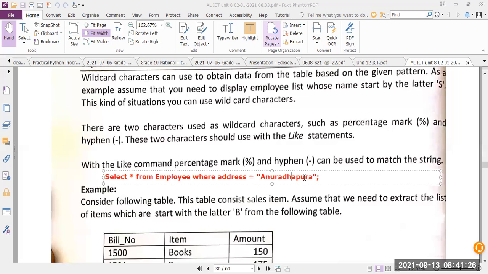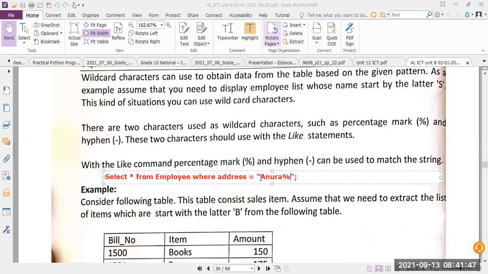So in that case, we are going to find out a method. The place starts with Anura, the balance can be anything. So I will put a percentage mark here. This is called the wildcard.